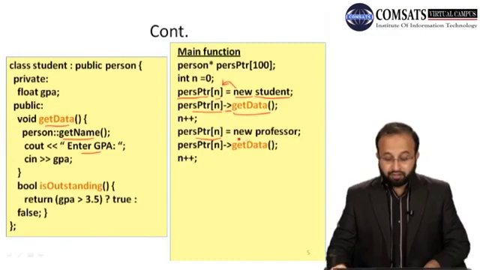Then you execute these statements. So persPtr के 1st index पे you assign the address of a professor object. So this new operator creates an object of a professor class and assigns the address in the array. So new operator memory allocate करने के बाद उसका address return करेगा और then assignment operator के through वो address assign हो जाएगा persPtr के 1st index पर.